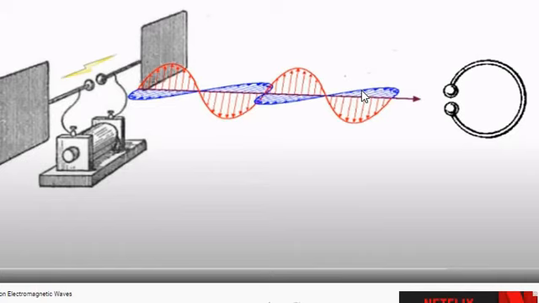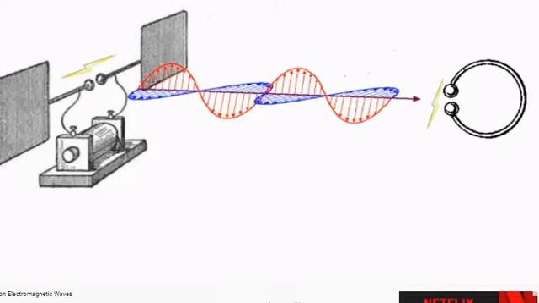Understood? So now the wavelength of the electromagnetic waves produced from this spark is nearly about 6 meter. Means whatever waves are produced over here propagate with a wavelength of 6 meter, and further they are detected by this detector. This metallic ring we used is the detector, that detects the induced current in the ring, and a spark will appear in the ring gap.